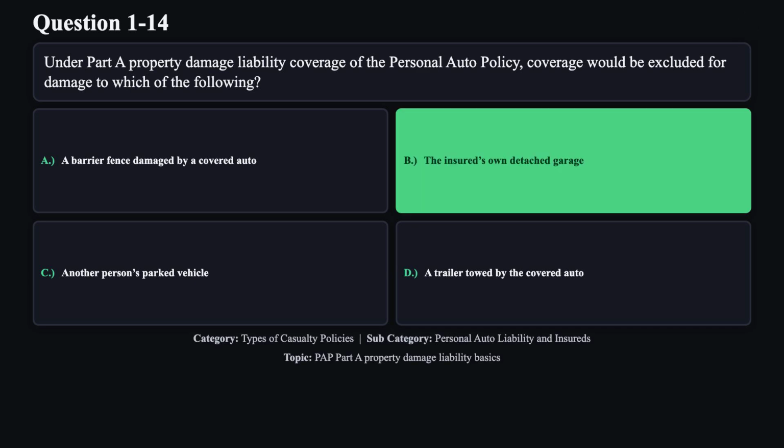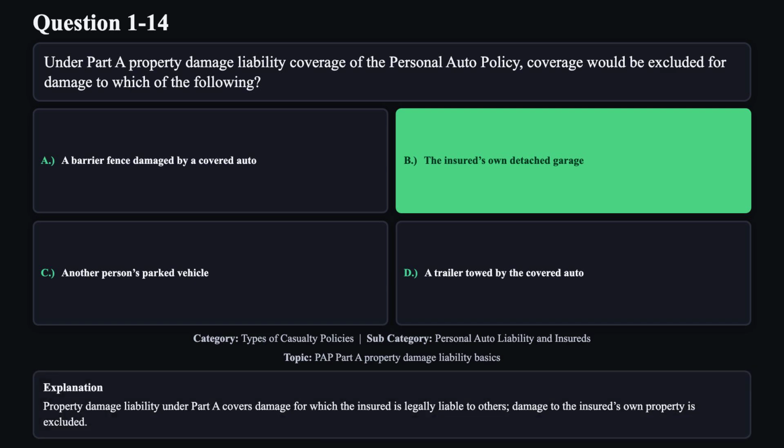The correct answer is B. Property damage liability under Part A covers damage for which the insured is legally liable to others. Damage to the insured's own property is excluded.